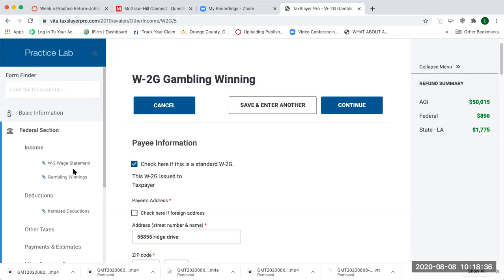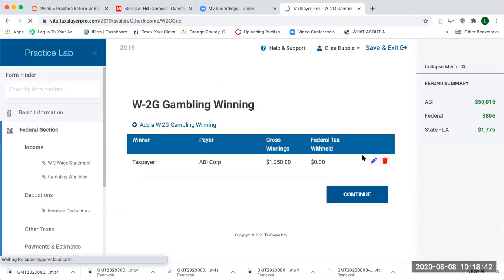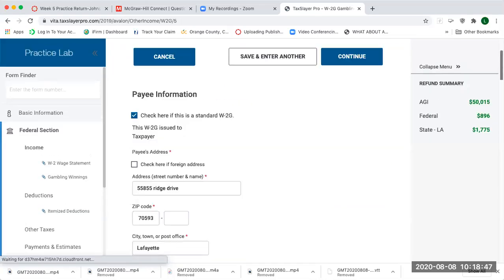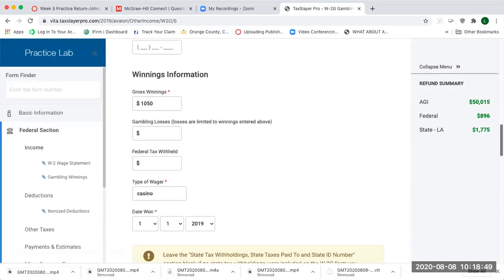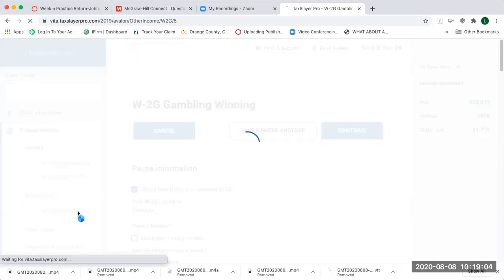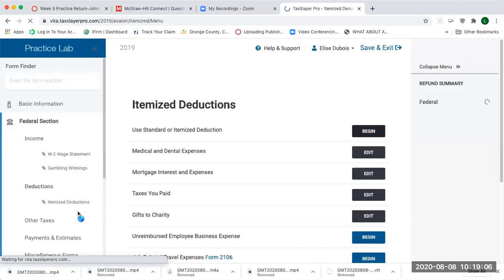So on the losses, when we input the gambling winnings right here, if you click on the pencil, here we could have inputted the gambling losses as well, but losses are limited to the winnings entered above. So you can only input 1050 here, or you go to the itemized deduction where we were at.